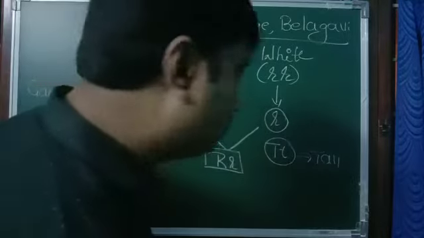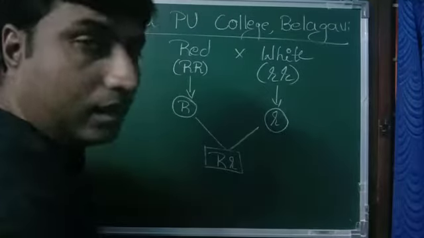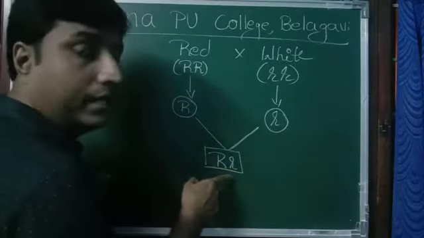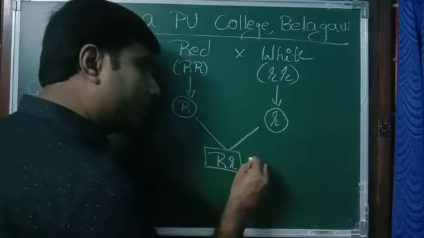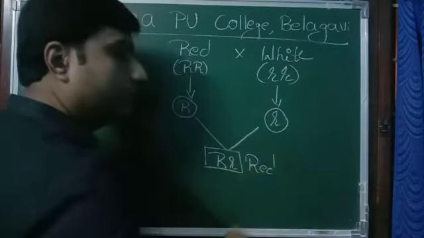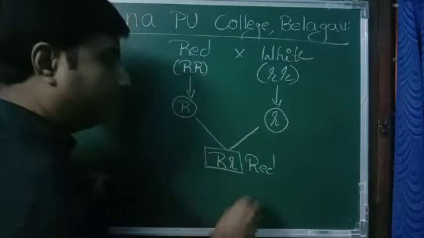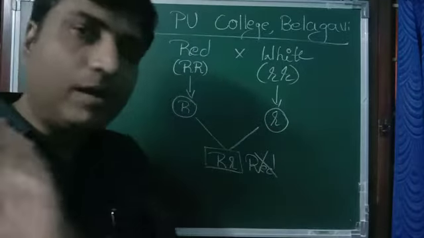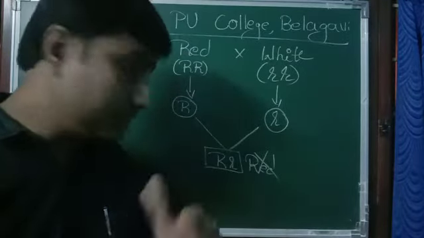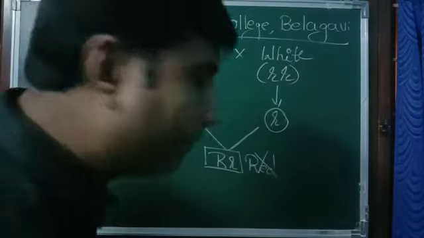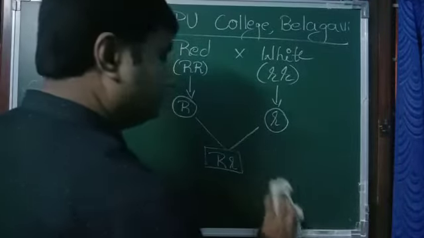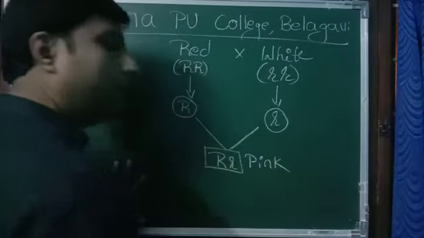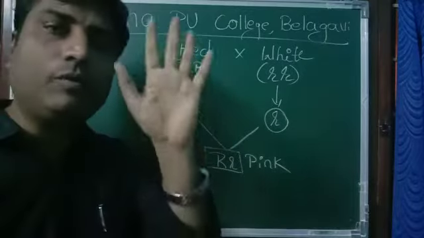So according to that, now what should be the color of the flower? Capital R is for red, small r is for white. So capital R means it should be red now, as per Mendel's law. But it will not happen. Here the thing is different. The flower will not be red. Then you may ask, will the flower be white? No. The flower becomes pink, surprisingly. Not red, not white, pink.